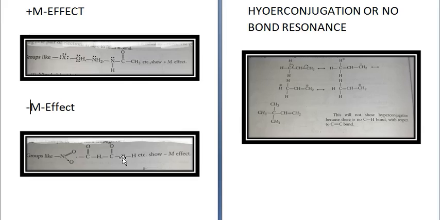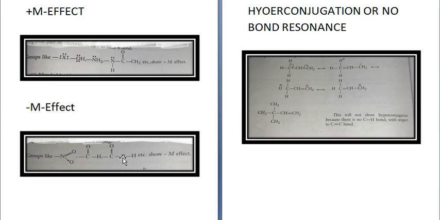See, when a carbon-hydrogen bond is attached with an unsaturated carbon atom, unsaturated carbon meaning a double or triple bond, or benzene, there is conjugation of the carbon-hydrogen bond with the unsaturated carbon atom, or there is interaction of a sigma bond with a pi bond, giving rise to hyperconjugative structures. It is also called no bond resonance.